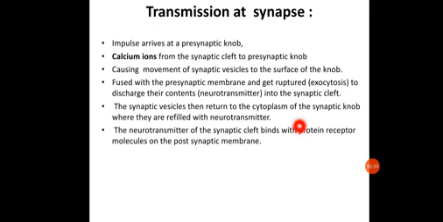Now the synaptic vesicles return to the cytoplasm of the synaptic knob, where they are refilled with neurotransmitters. They function as packaging structures. The neurotransmitters in the synaptic cleft bind with protein receptor molecules on the postsynaptic membrane of the dendrites.